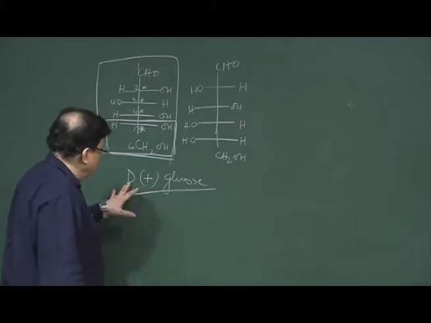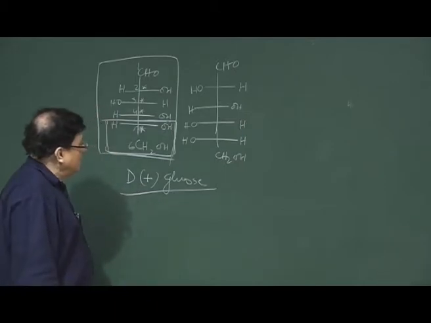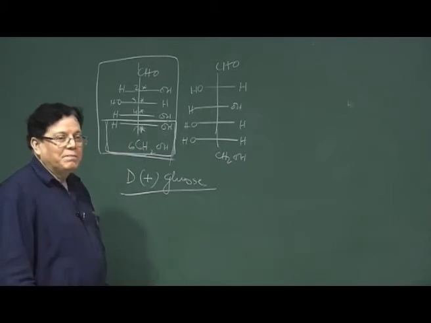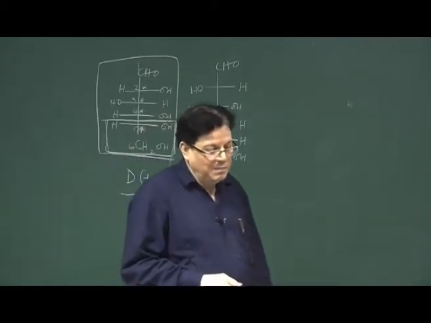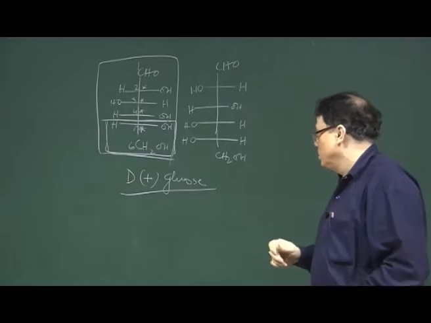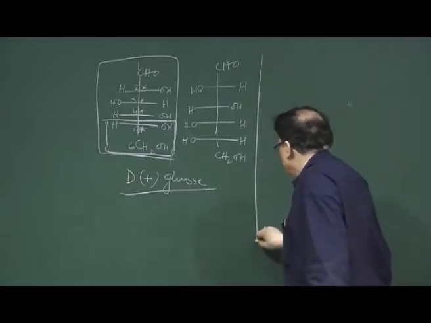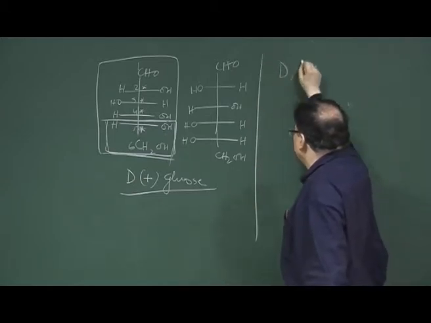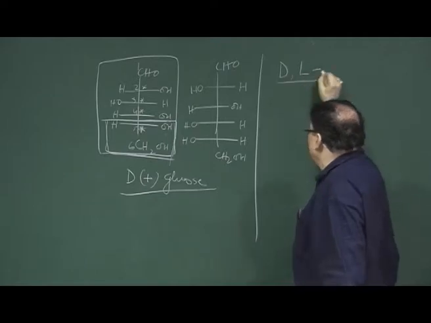Okay. So, that is your D plus glucose, and from this a nomenclature system ultimately came out, of course the older nomenclature system, called the DL nomenclature system.